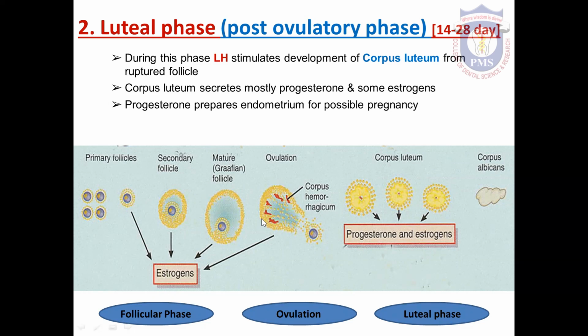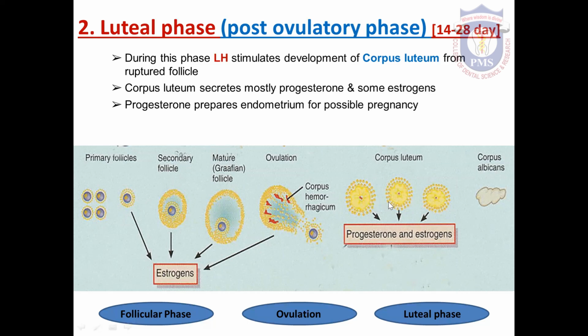And these granules secrete yellow color pigment also. And finally, that is transformed into a yellow colored body that is called corpus luteum. In this stage, corpus hemorrhagicum is transformed into corpus luteum.